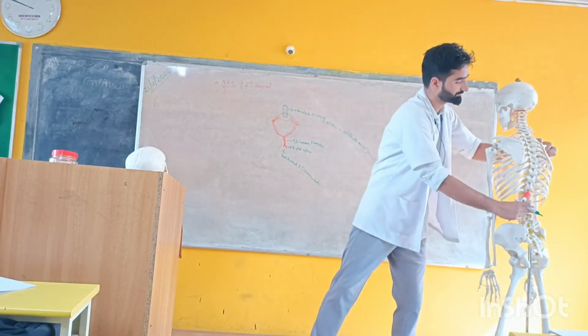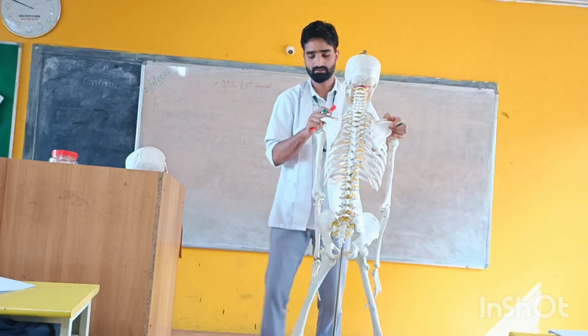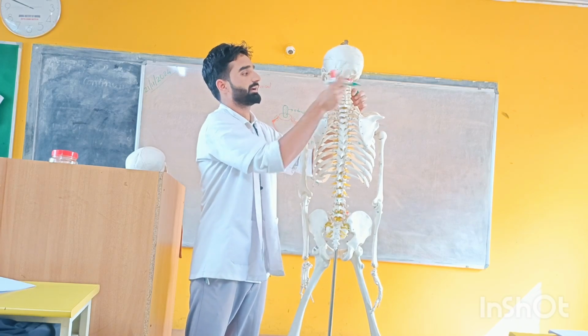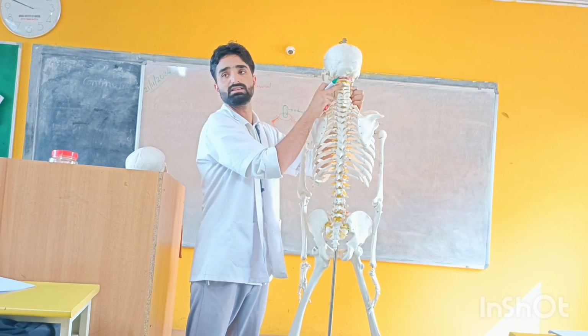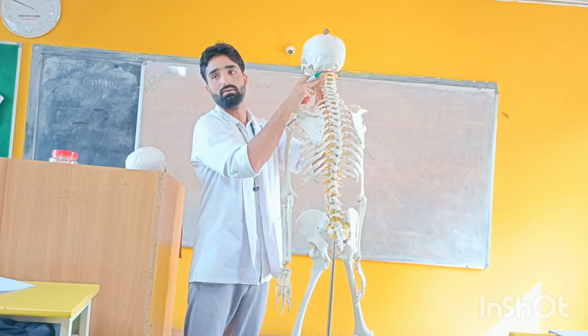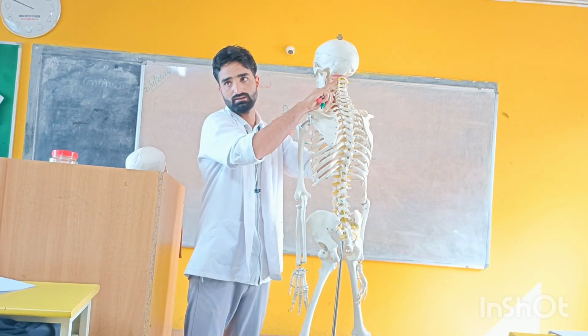If you see this, this is the second vertebra. Clear? Got it? This is the spinous process. This is the lateral mass. Here is the lateral mass, and the lateral mass contains a foramen known as the transverse foramen.